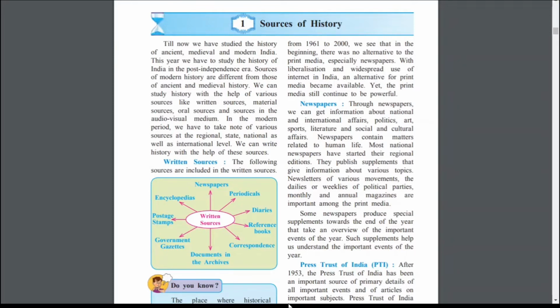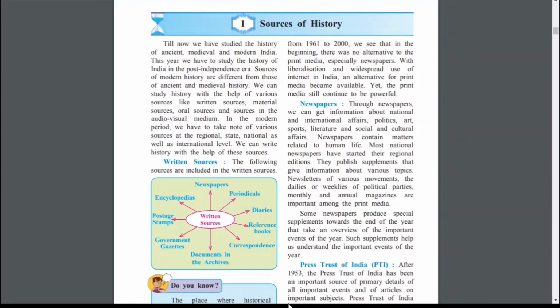Then monthly supplements and annual magazines are also there. Through these annual magazines we are getting what events, what incidents happened through this year. So all types of important information, important events, important incidents we are getting through these annual magazines.